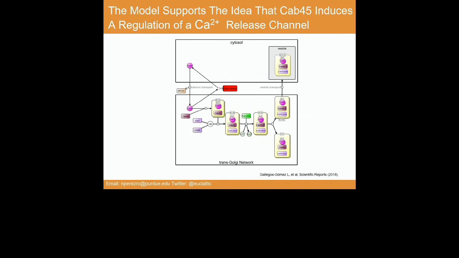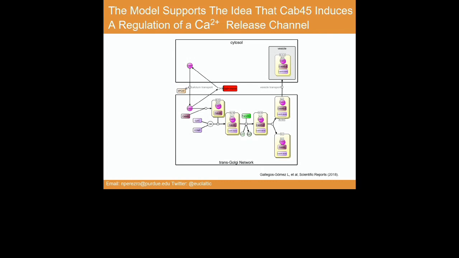So we went into the literature and tried to identify many elements that are controlling calcium somehow. We found in this paper that there is a calcium release channel which is sensitive to emetine in HeLa cells.